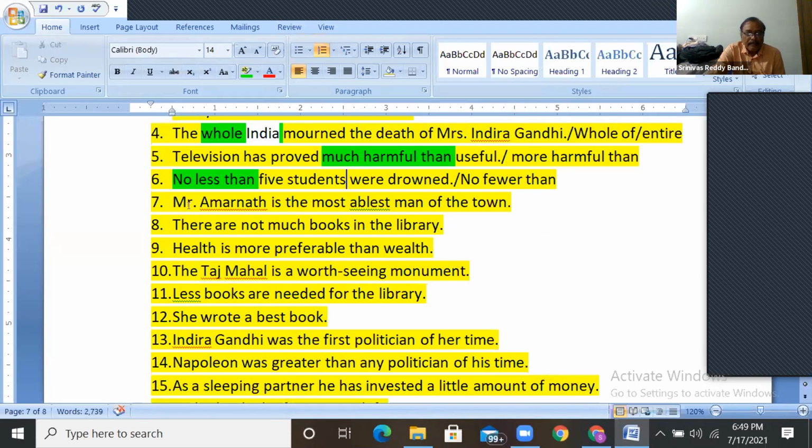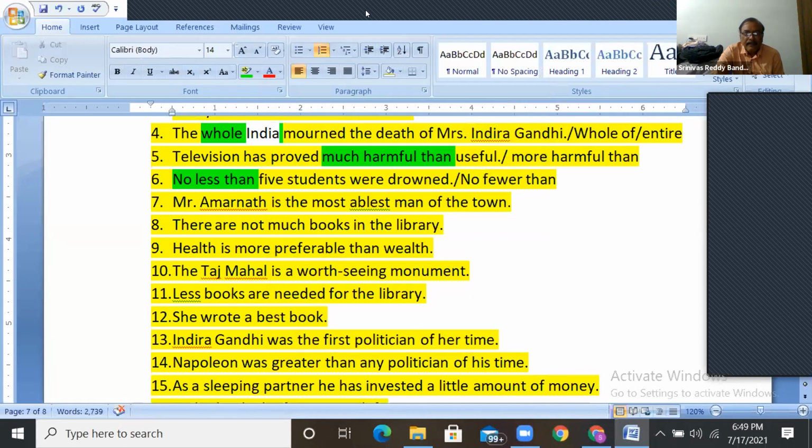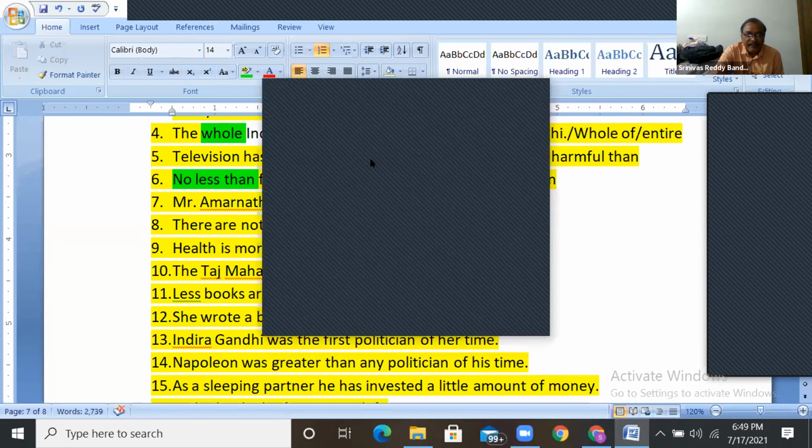Next one. Mr. Amarnath is the most ablest man of the town. Guys, respond here. Mr. Amarnath is the most ablest man of the town. Right, okay. Guys, here, all of you, Divyasri, Ishwar Chandra, Gannu Vinay Kumar, Gautam A, Govinda Mohan. Okay, 5 members, raise your hands.